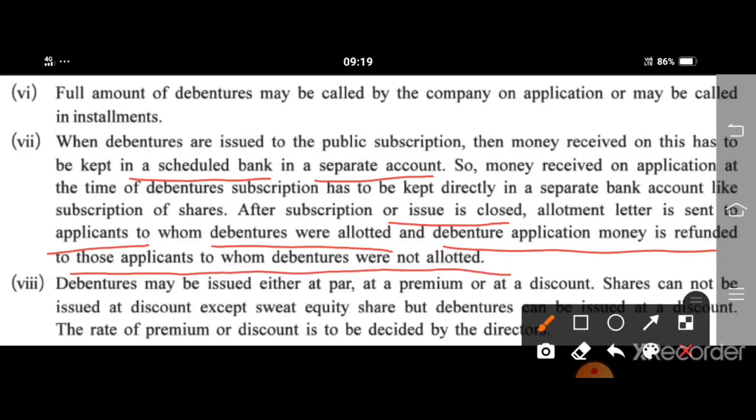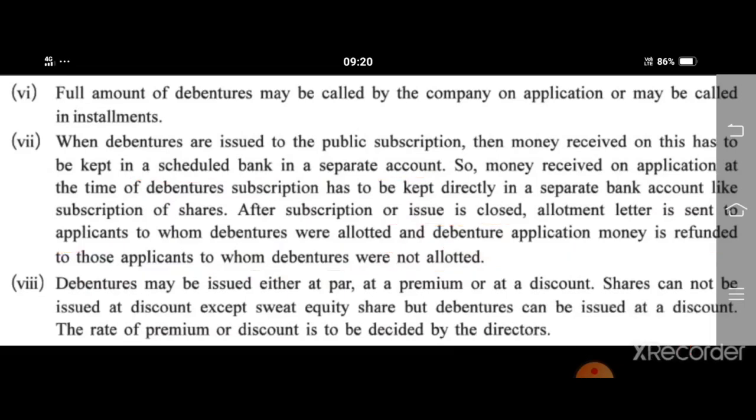Suppose you have given subscription for 1 lakh debentures, and if applications are 20,000 more, then you have to refund money for those debentures with their application money. Now, debentures may be issued either at par, at premium, or at discount.